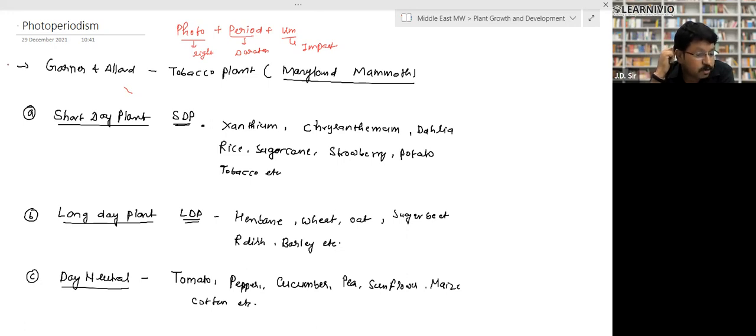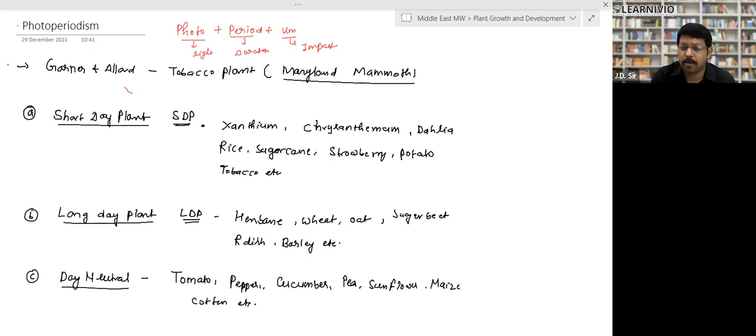On the basis of duration of the light, plants have been divided into three basic categories: short day plant, long day plant, and day neutral. Short day plants, in short, are called SDP. They require a short photoperiod. That is, basically, they flower in the winter time period when the days are shorter.